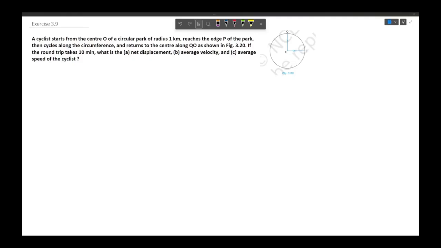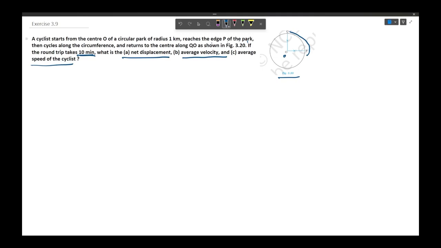The question says that a cyclist starts from center O of a circular park of radius 1 kilometer, reaches the edge P of the park, then cycles along the circumference and returns to the center along QO as shown in figure 3.20. So in this picture we see that a cyclist starts from point O, reaches point P, then travels to point Q, then returns back to O. It covers this distance in 10 minutes. So we have to find out net displacement, average velocity and average speed of the cyclist.